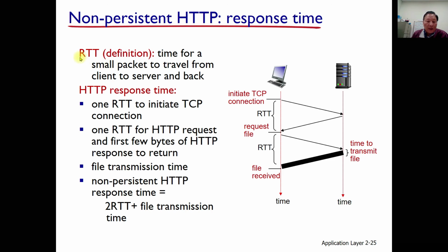Now, round trip time. This RTT, that acronym, means round trip time, and it defines the time for a small packet to travel from client to server and back. HTTP response time: think about this image, which explains some elapsed time, and this one is the time axis.